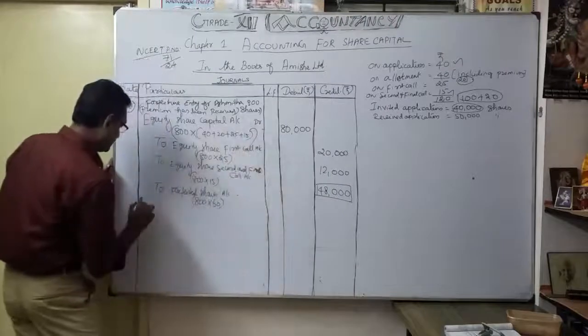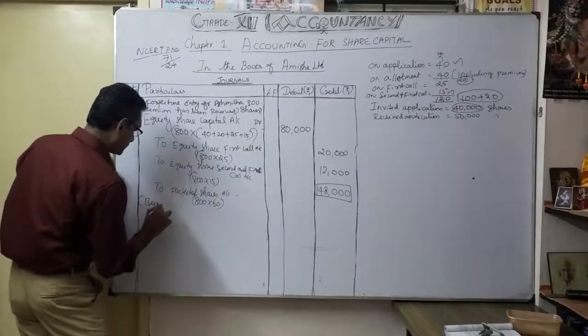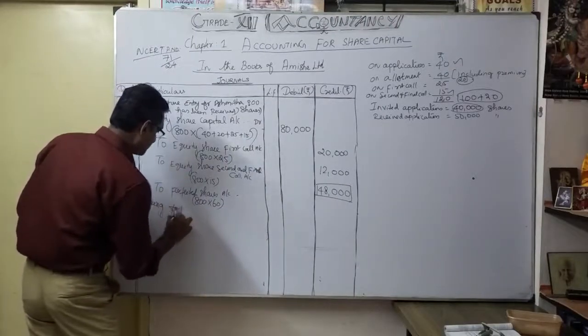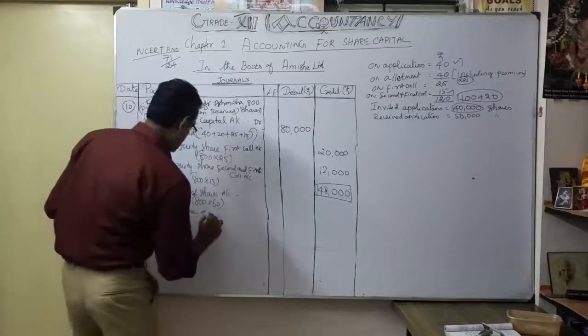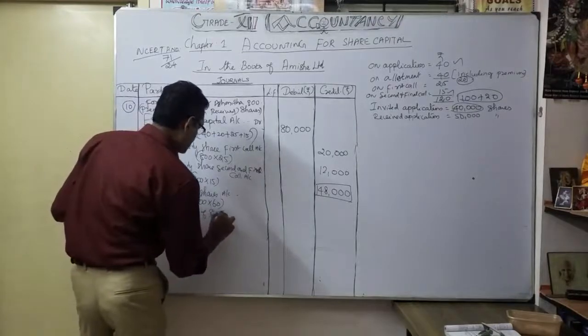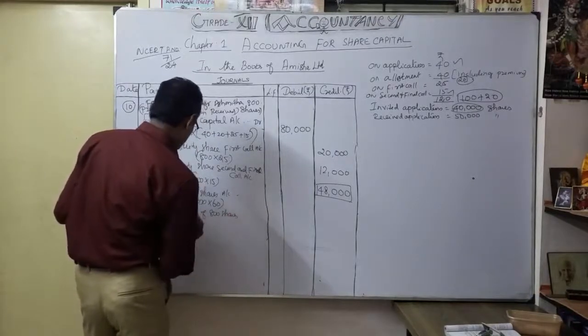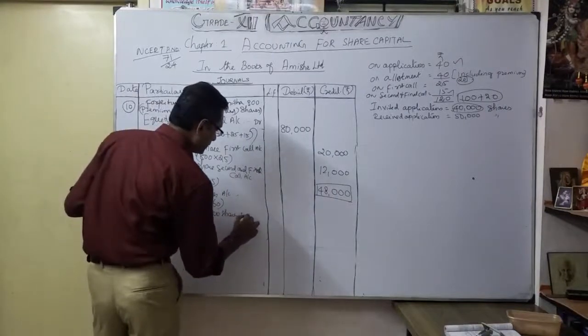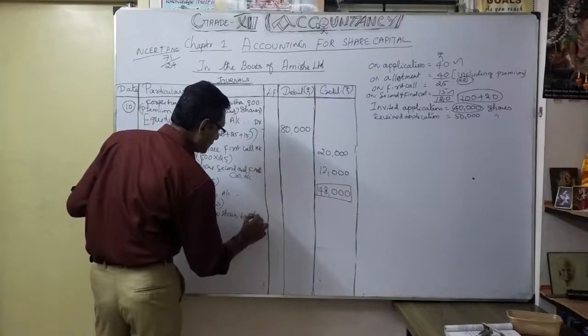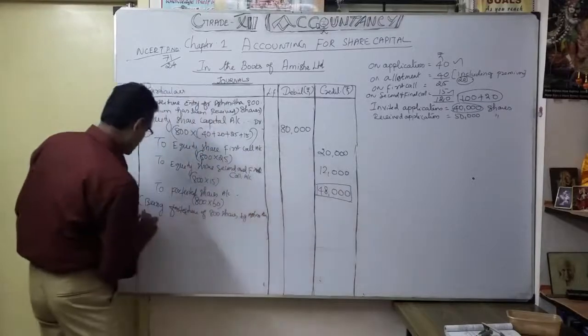So what is the narration? Being forfeiture of 800 shares of Asmita.